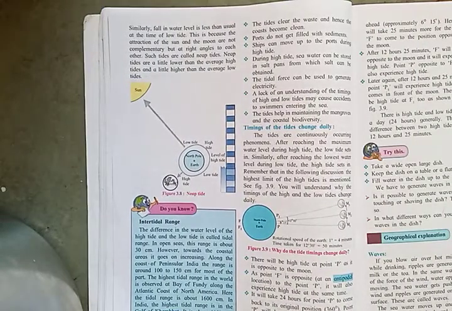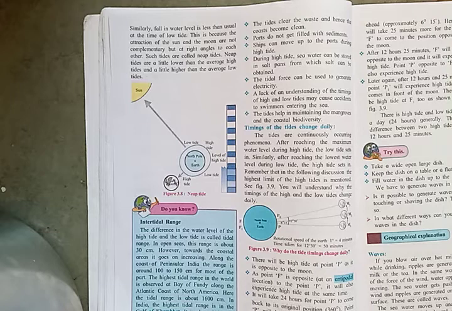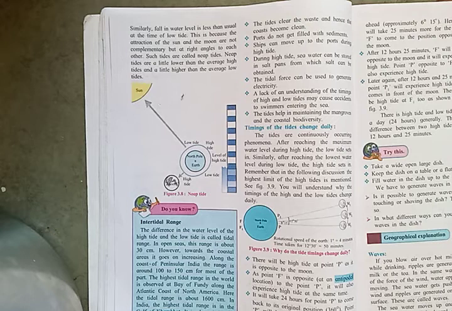This is because the attraction of the sun and the moon are not complementary but at a right angle to each other. Such tides are called neap tides. Neap tides are a little lower than the average high tides and a little higher than average low tides.